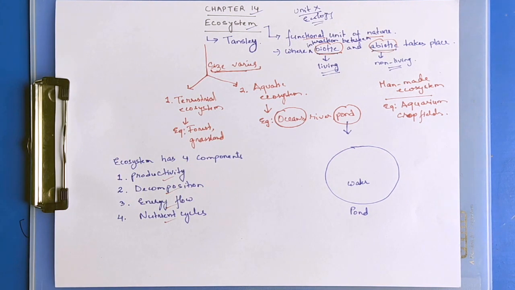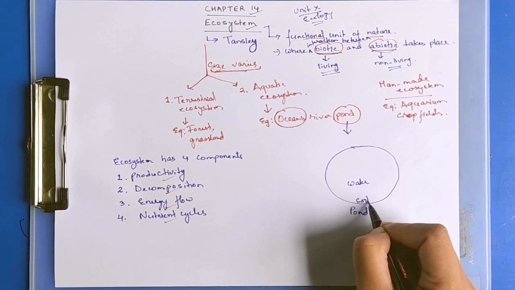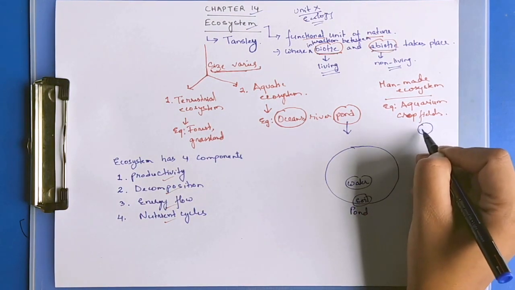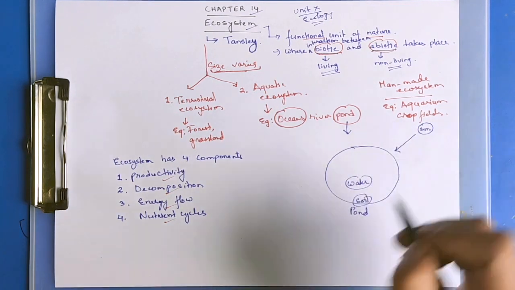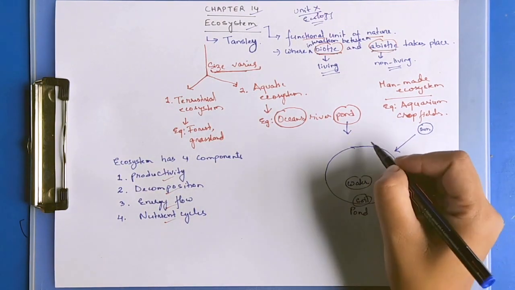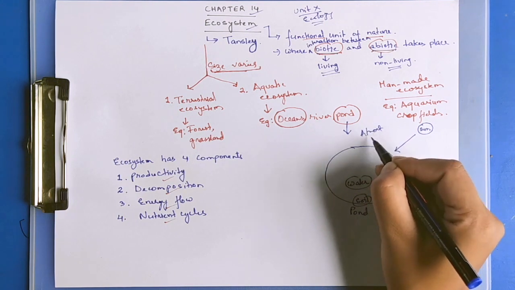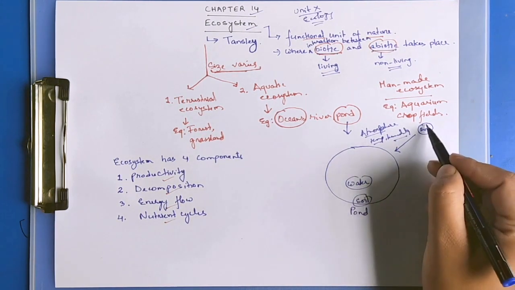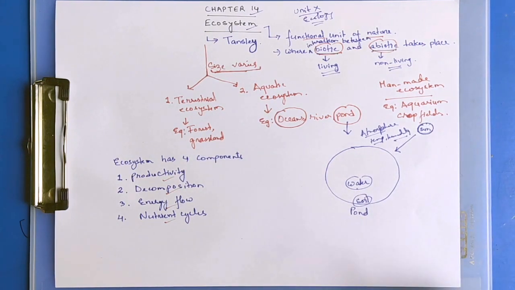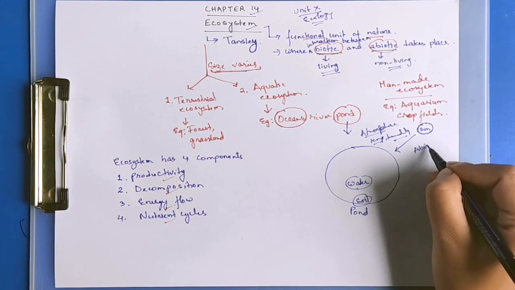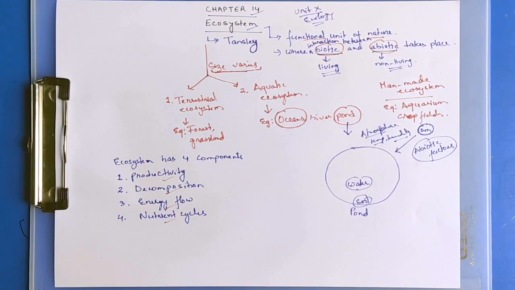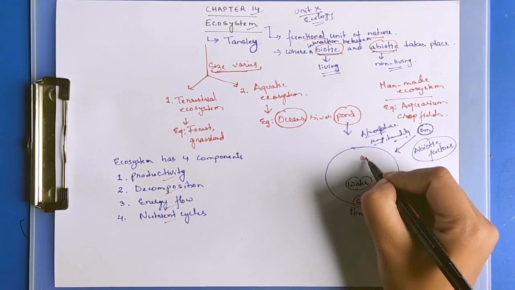There will be soil, water, and solar input from the sun, solar energy. In the atmosphere there will be temperature and humidity. So all these temperatures, humidity, solar energy from the sun, water, soil are abiotic factors.